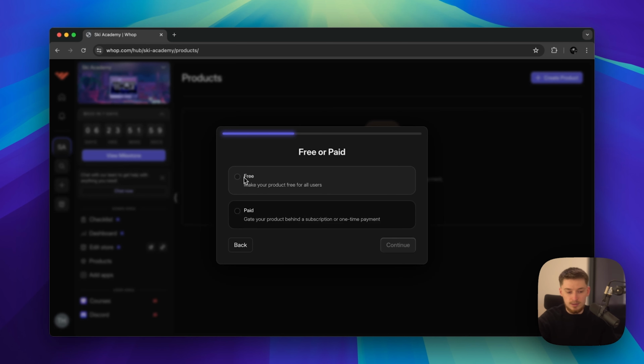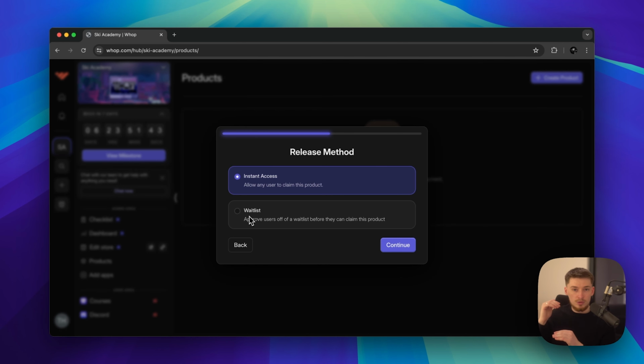So we can click free for now, and we can do instant access or waitlist. What will happen with the waitlist is if you click this, people will press join, and then you get to approve who you want to add into the group on a waitlist. You can accept certain people that you want and decline other people that you don't want, or you can just wait until you're ready to accept everyone into the program or whatever you're selling.